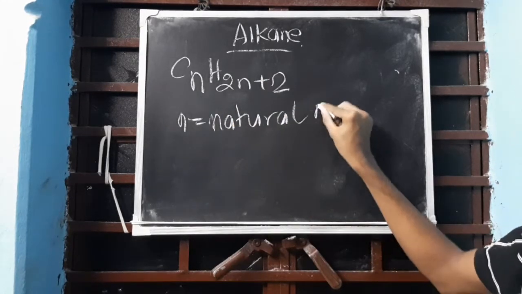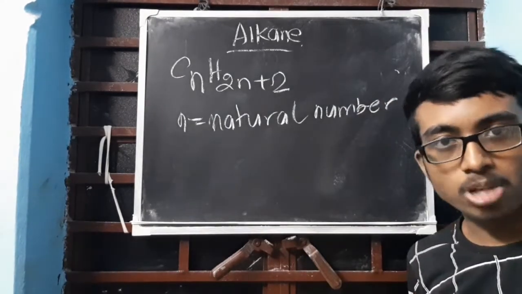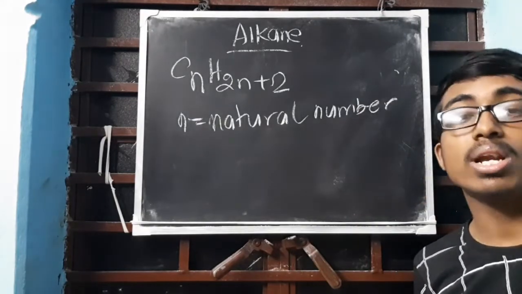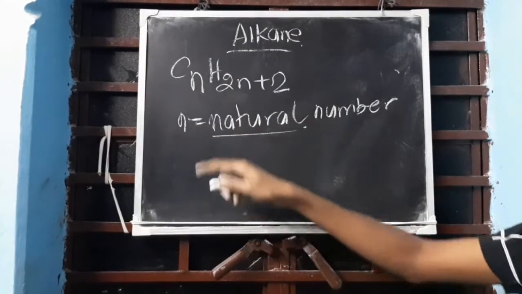N has to be a natural number. If you give n as -1, not possible. If you give n as 1 point something, not possible. So it has to be a whole natural number. 0 is also not possible. So you have written natural number. Clear? So n is a natural number.